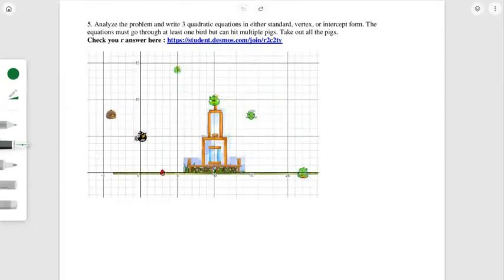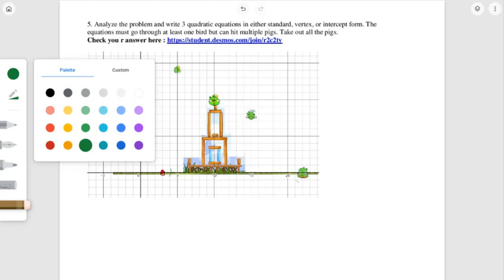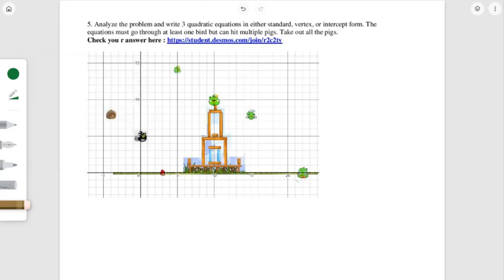So that way it takes out 2, and then I could also do this. I could also do the brown bird. Okay, so I gotta come up with a plan here to make sure I get all the pigs, and I want to write 3. So here is a plan.